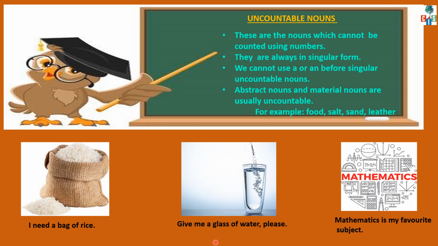So we use words or phrases before that uncountable noun. Abstract nouns like beauty, knowledge, information, all these abstract nouns are also uncountable nouns.